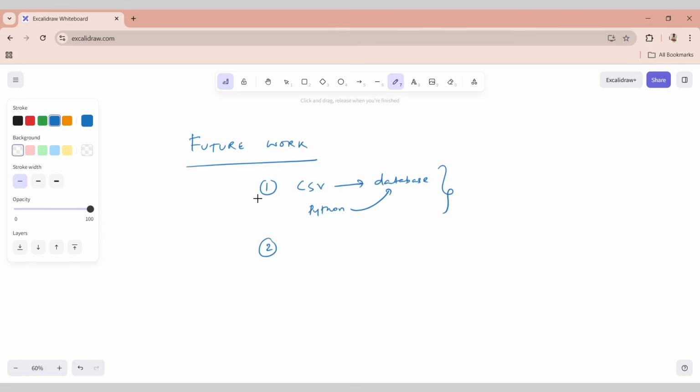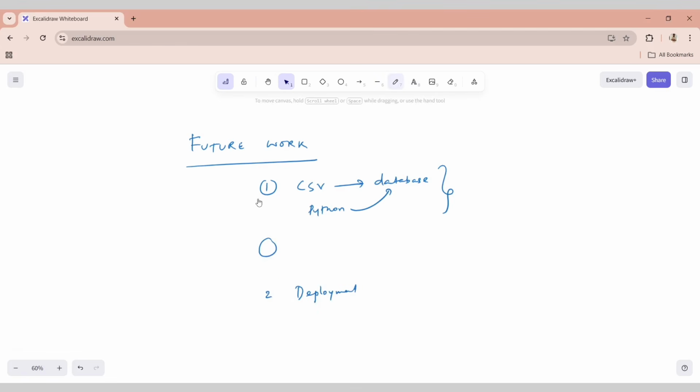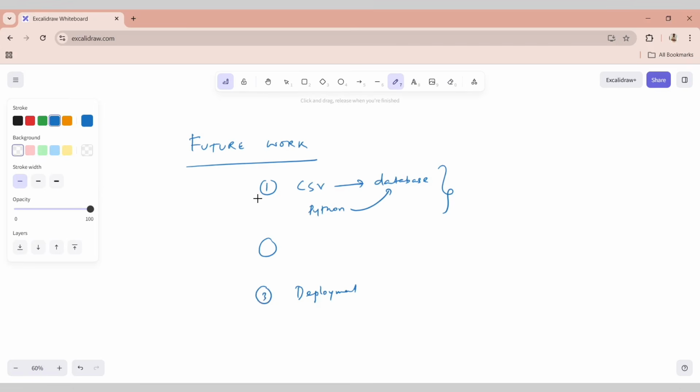And the second step will probably be going ahead and doing a deployment. But before deployment, maybe I will shift it to the next step. So let's say I'll make deployment number 3.